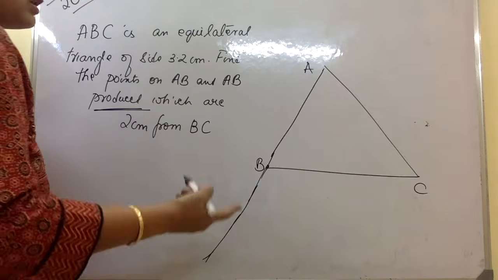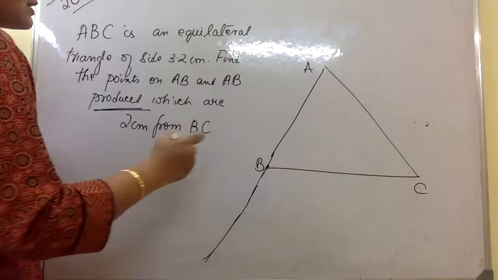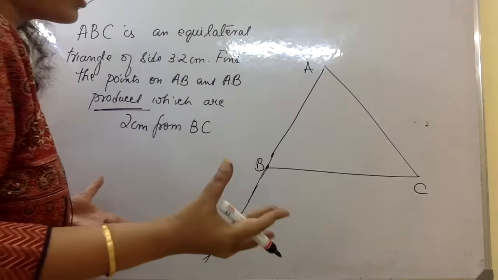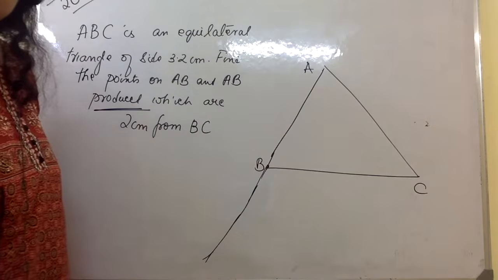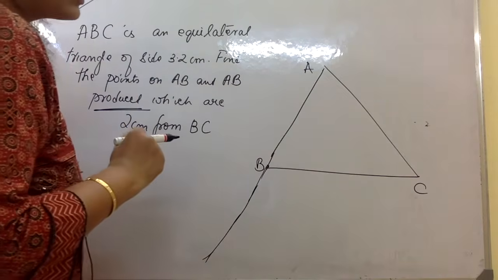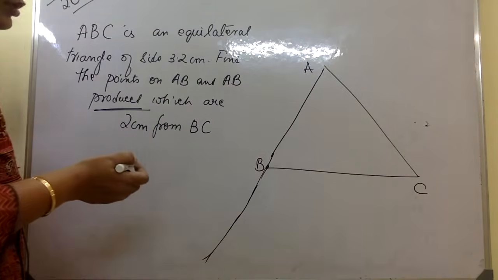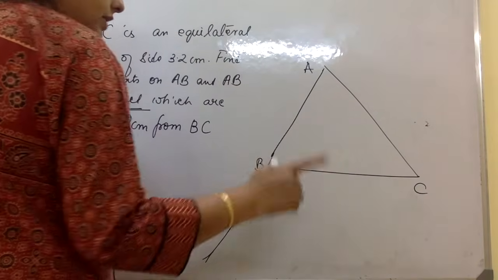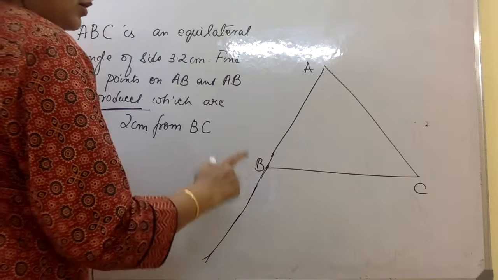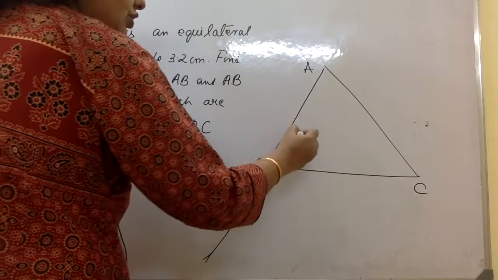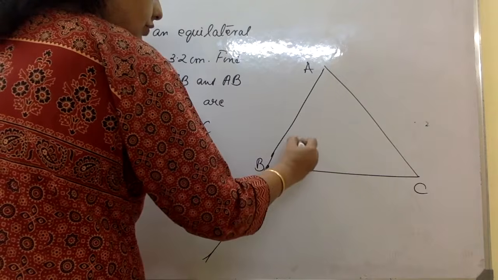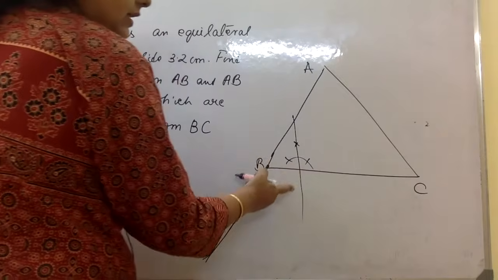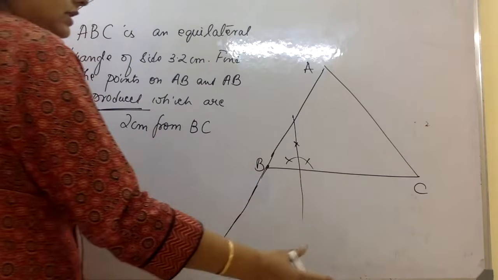Now they want points here and here, basically 2 points, both of which are 2 centimeters from BC. Now what to do? So 2 centimeters from BC means from the line, not from B, be careful. What I will do is, I'll just draw a perpendicular here. You know how to draw a perpendicular by now. This side it is perpendicular, means the same line works for this other side.